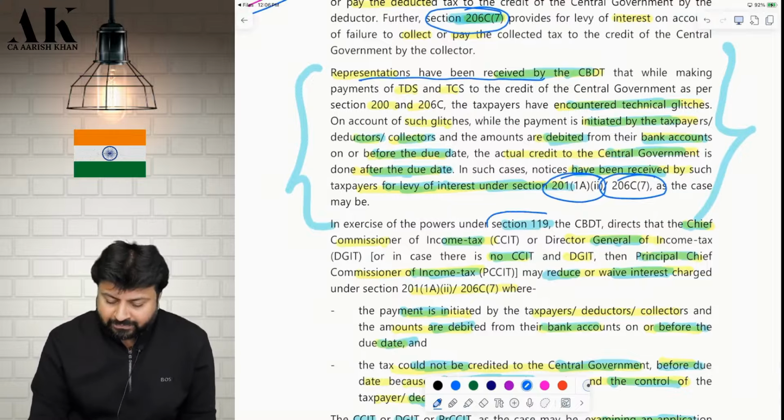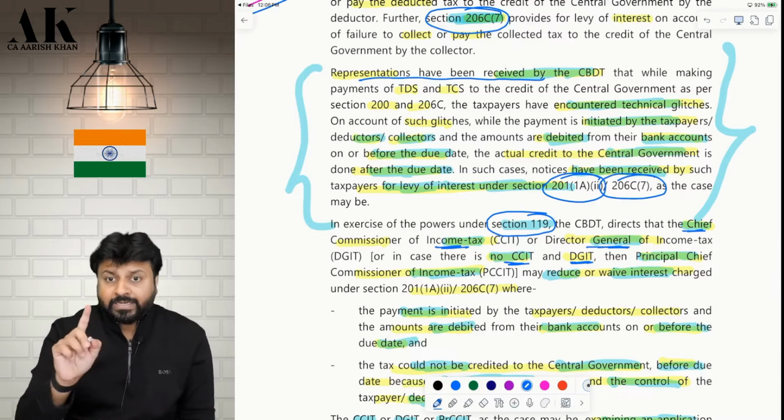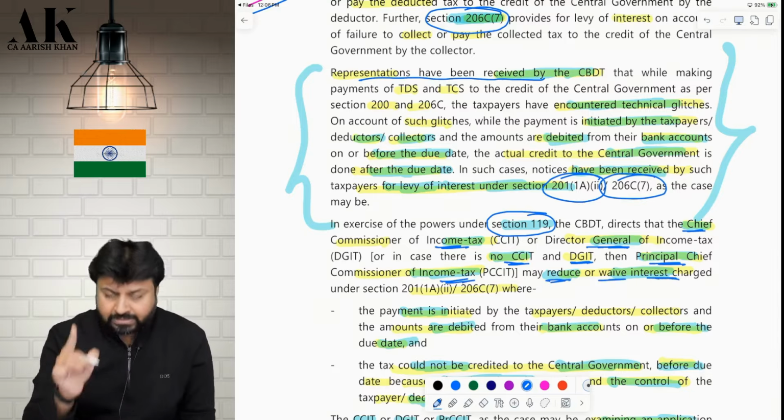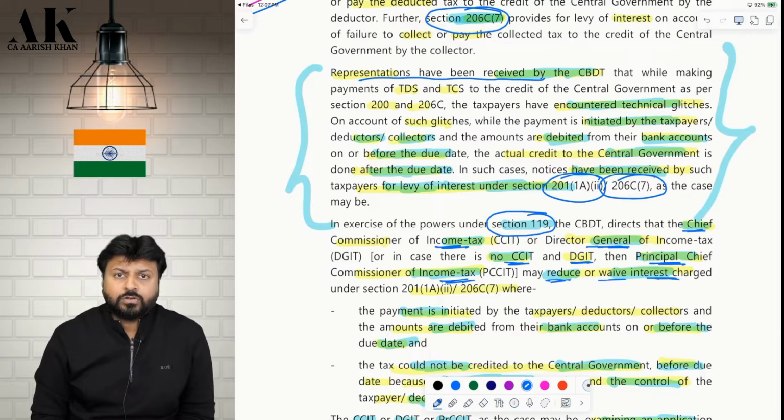So the CBDT said that we have power under 119 and they directed the Chief Commissioner and the Director General of Income Tax, and in case there is no Chief Commissioner or Director General, then they directly directed the Principal Chief Commissioner to reduce or waive the interest in such cases. But subject to two conditions.